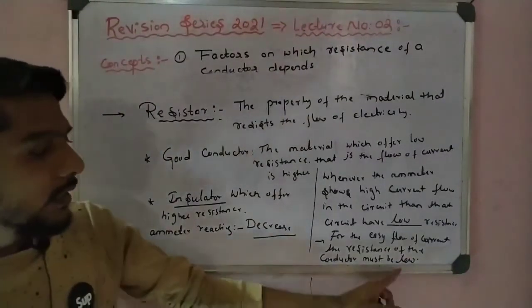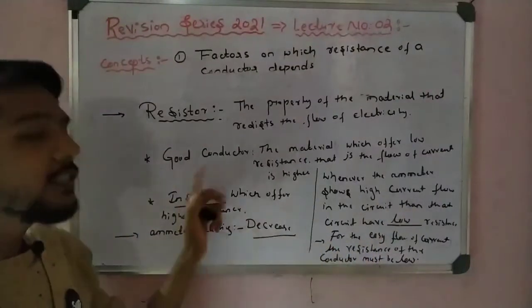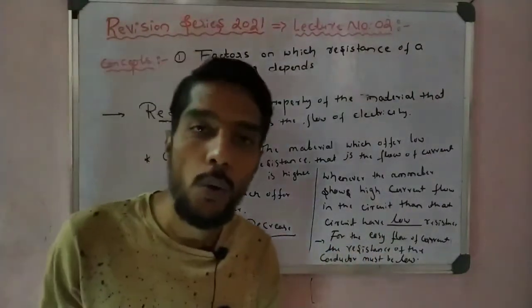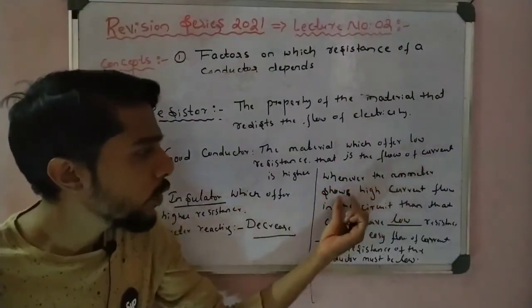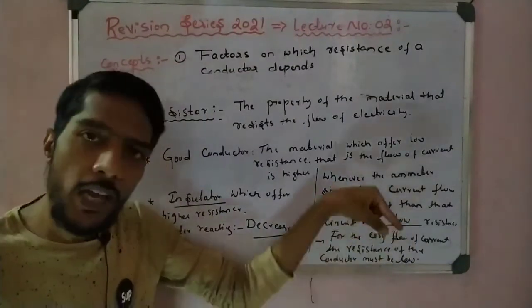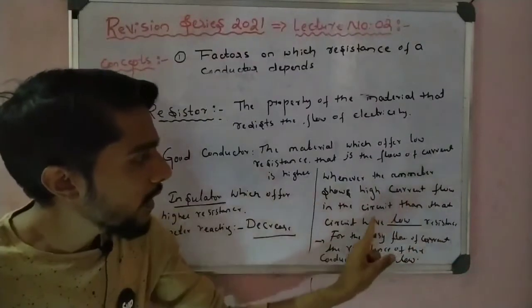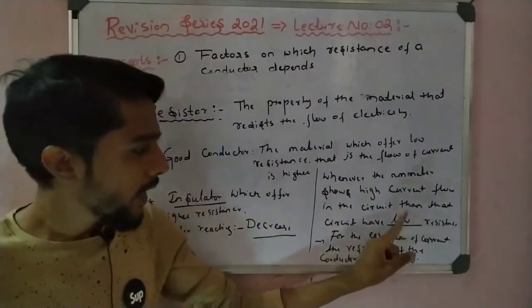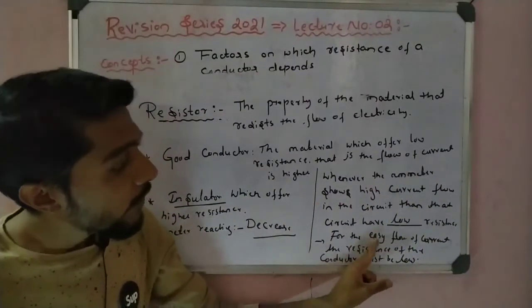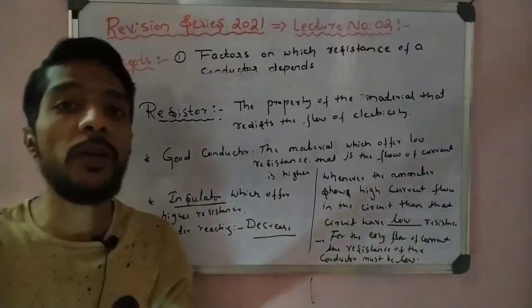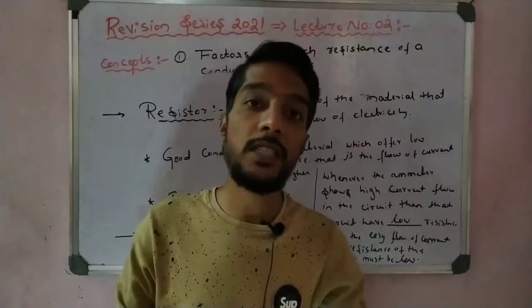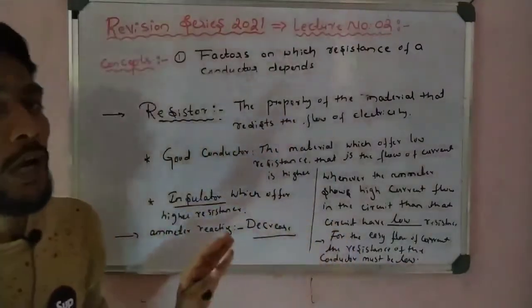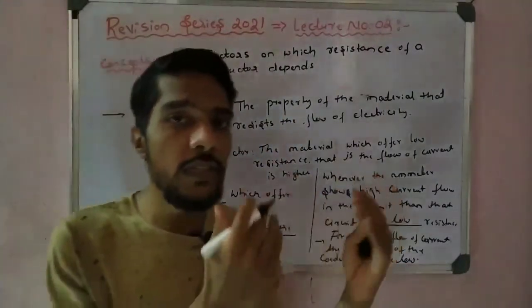Whenever resistance is low, the current is high. If the resistance is high, the current is low. That is very important to remember. Whenever the ammeter shows low current, the circuit has high resistance. If the current does not flow easily, it means there is high resistance. That is a very important point to remember, the relation between resistance and the current.